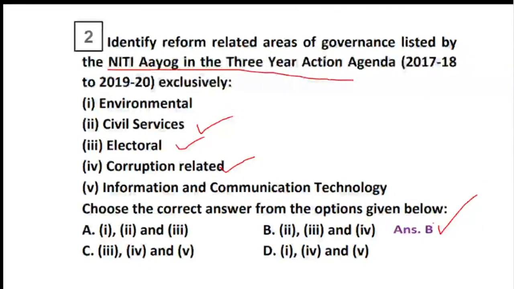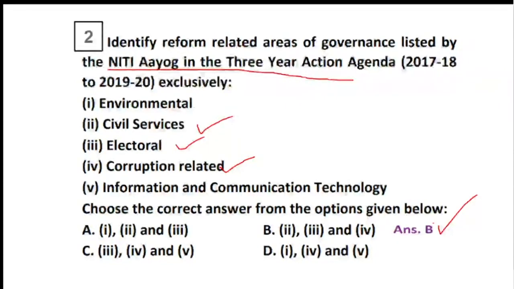So these are the areas listed as areas of governance by Niti Aayog. In Niti Aayog, questions definitely come in some way or other, but what type of question, on what area, is completely unpredictable. So you have to be ready with all the aspects of Niti Aayog.